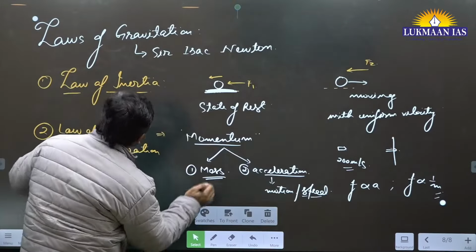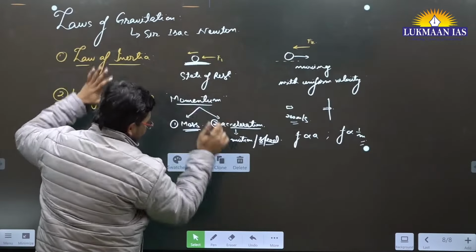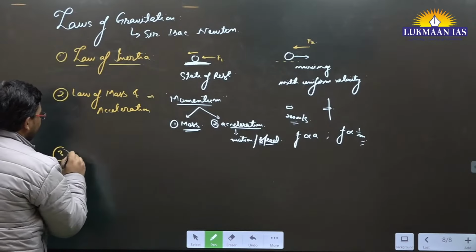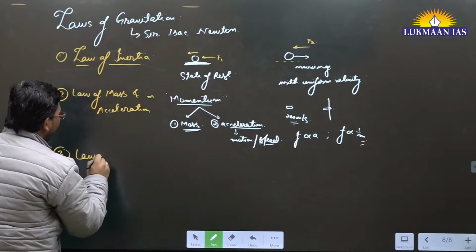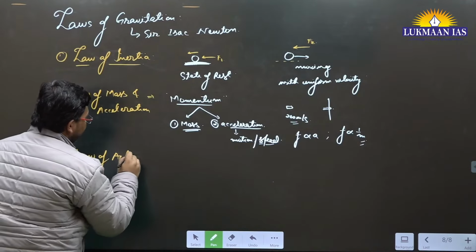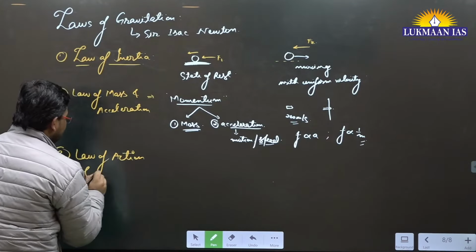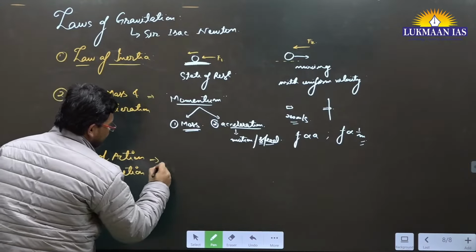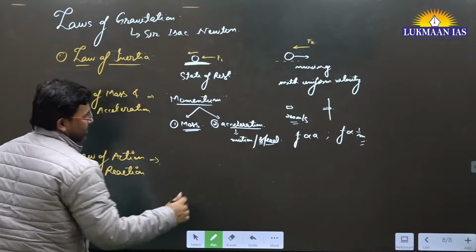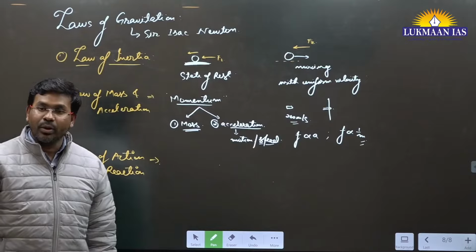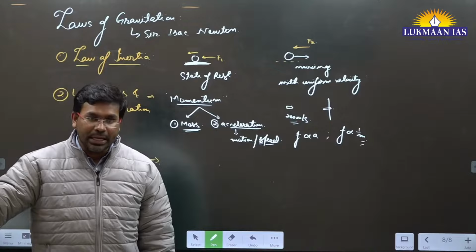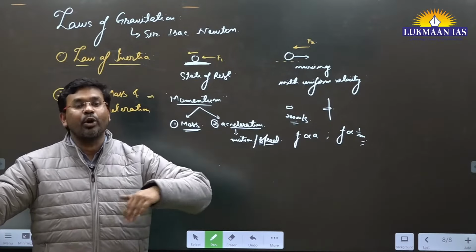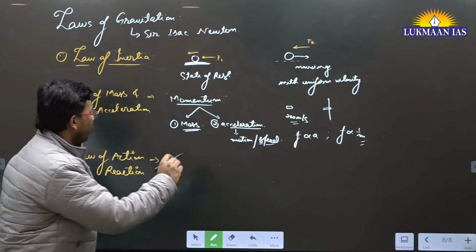Now apart from this, we do have another law, just for our basic understanding. The third law is known as the law of action and reaction. What is the law of action and reaction? It says that to every action there is an equal and opposite reaction.